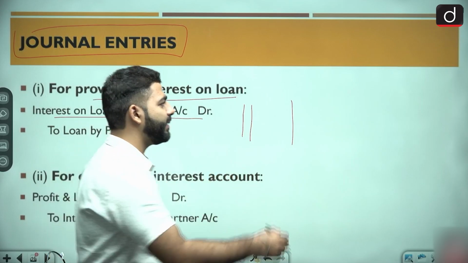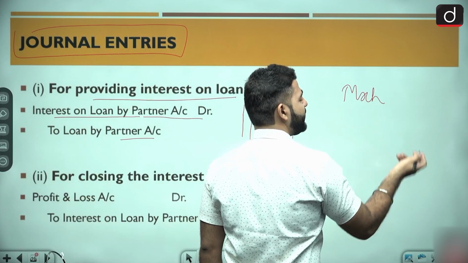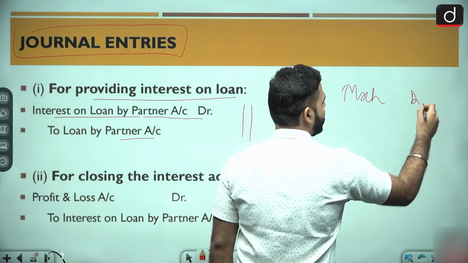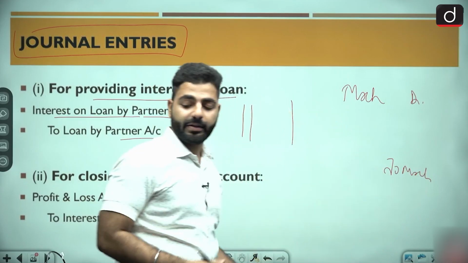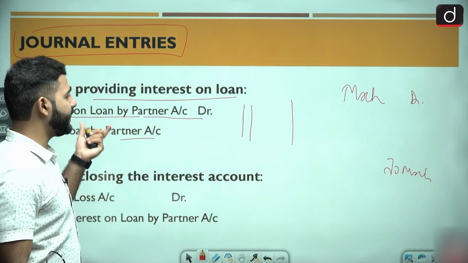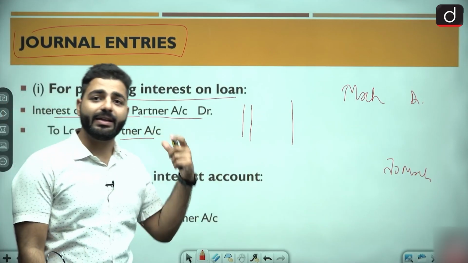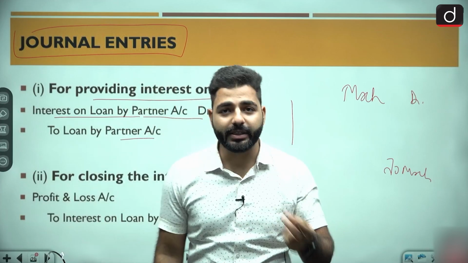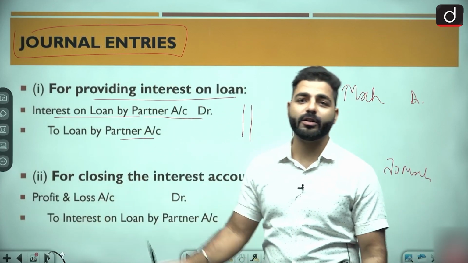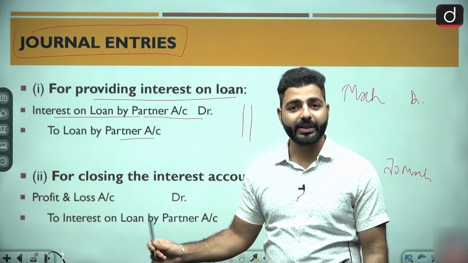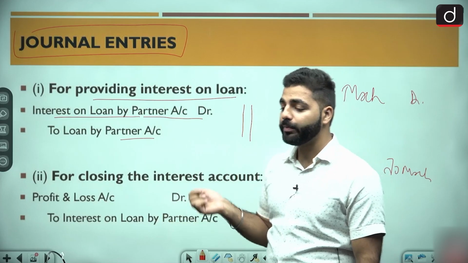For example, we purchased the machinery, so we debited it. But then we sold the machinery, so we will credit it to machinery. Remember, it is like that only. So first, when your interest on loan was charged, first you will debit it, and then when you have paid it, you are closing the entry, then you will credit it, and credit it through profit and loss account. Profit and loss account mein we will show. So profit and loss account debit to interest on loan by partner account.